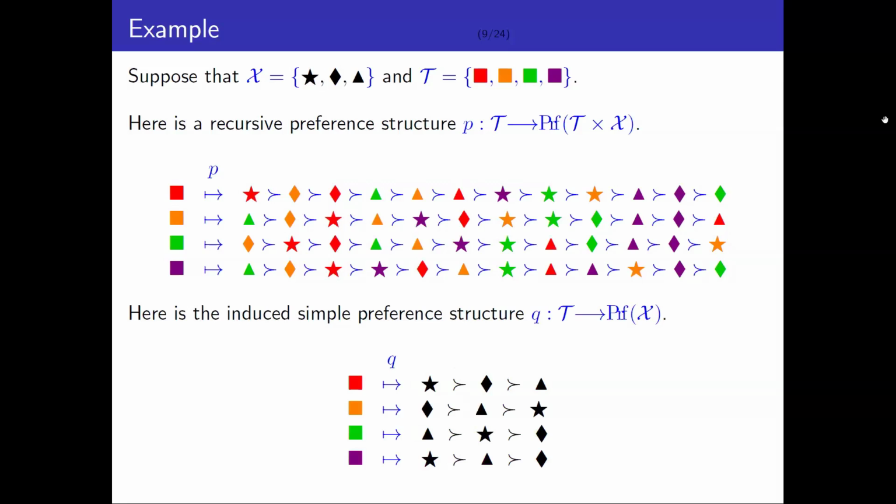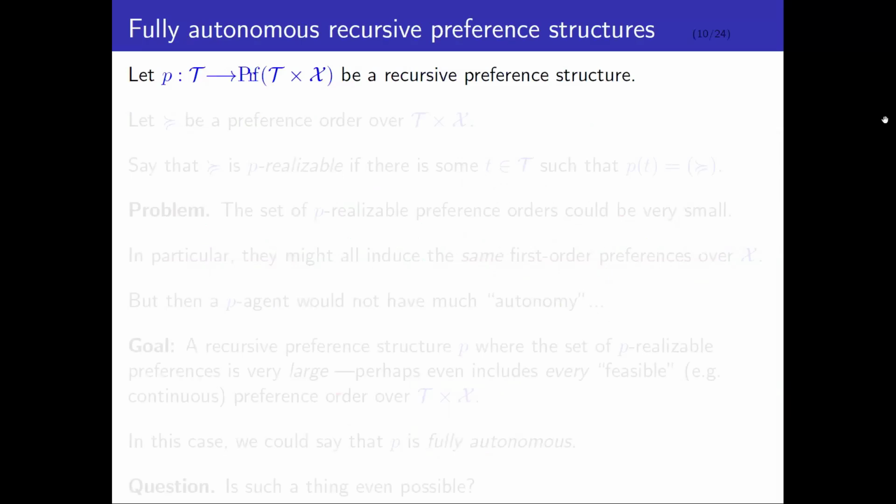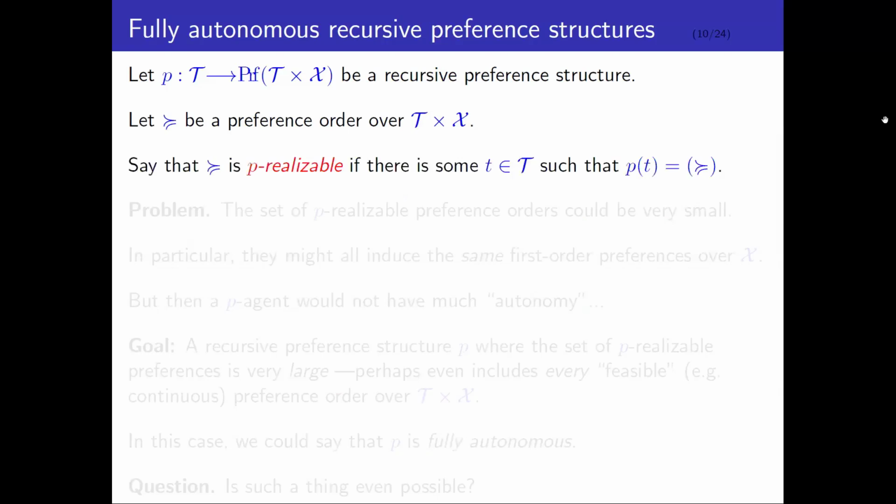Okay. So you can ask some interesting questions about this model. What I'm going to be focusing on today is something I call full autonomy. To motivate the problem of full autonomy, suppose that we have some recursive preference structure like this. And suppose that there's some target preference order on type outcome pairs. I'm going to say that that target preference order is P-realizable if there is some type T which has those preferences.